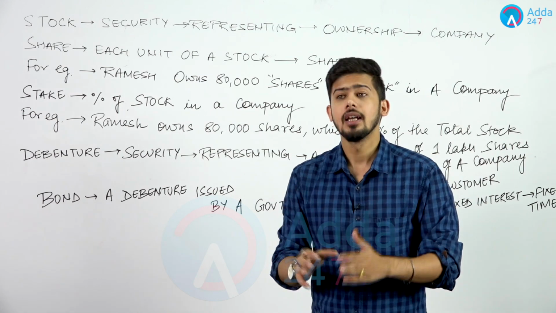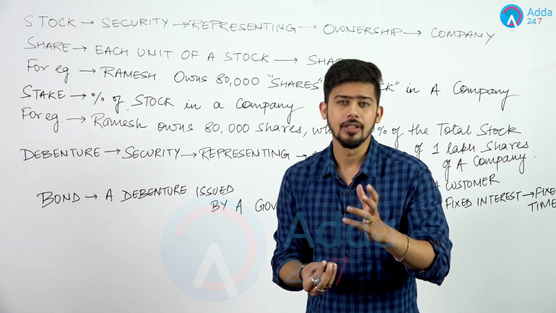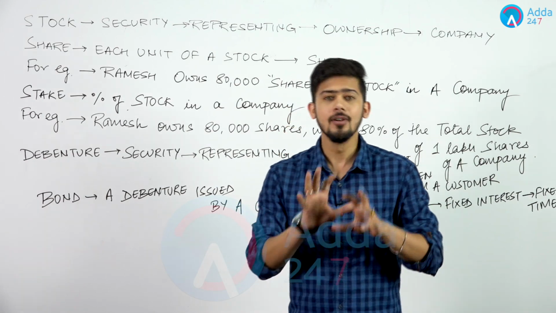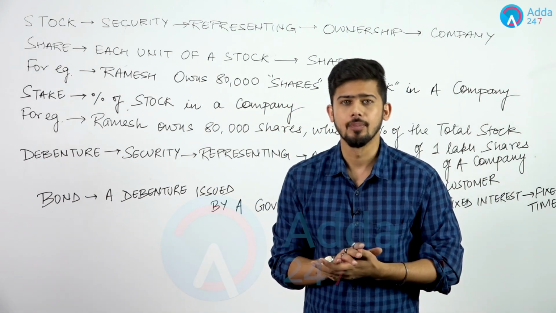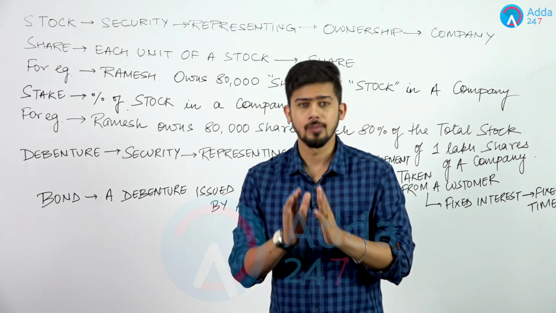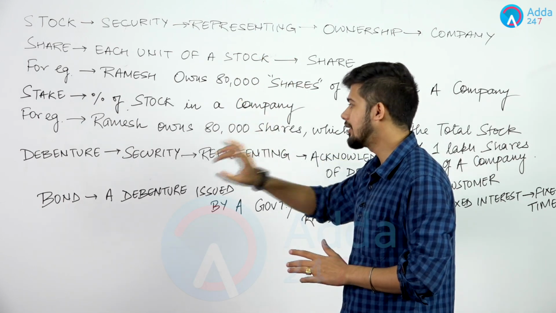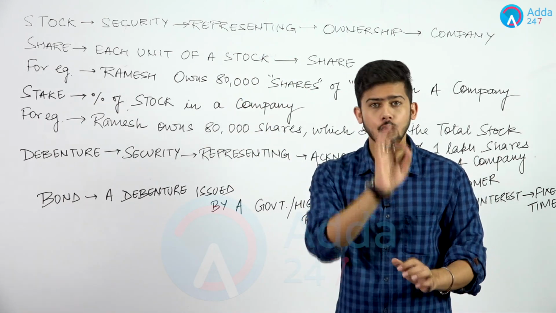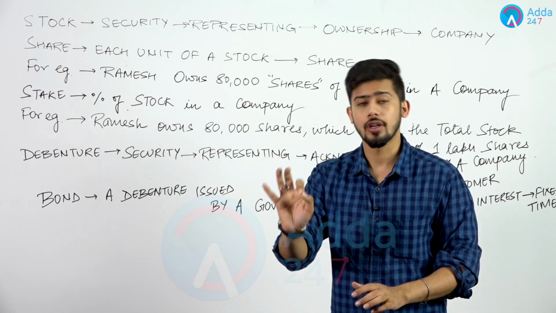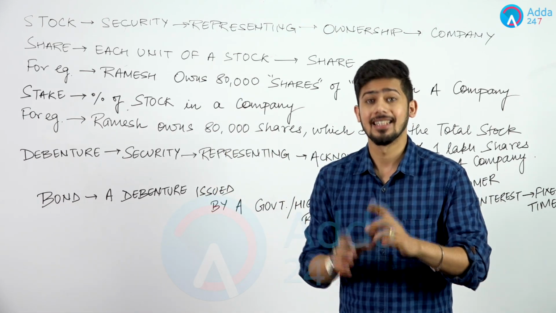But around the world, especially in the US, if a highly rated body offers a debenture, that can also be called a bond. पर अगर इंडिया की बात करें तो हम सेफली कह सकते हैं कि अगर गवर्नमेंट ने जारी किया एक डिबेंचर, उसे हम कहेंगे बॉन्ड, और अगर जारी किया किसी कंपनी, उसे हम कहेंगे एक डिबेंचर. So I hope आपको समझ में आ गया होगा. We have a stock, we have a share, we have a stake, we have a debenture, we have a bond. In the end याद रखिएगा, total number of shares is a stock. Each unit of a stock is called a share. The percentage of the total stock of a company is called a stake.